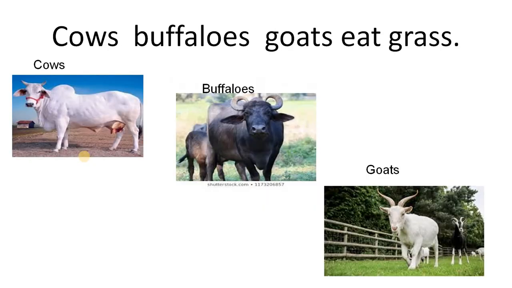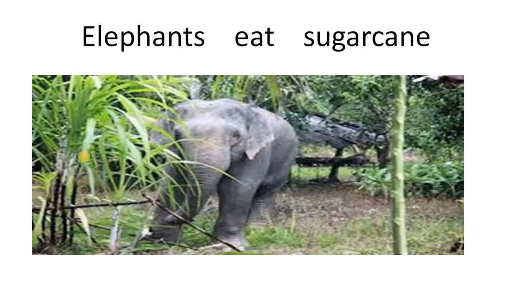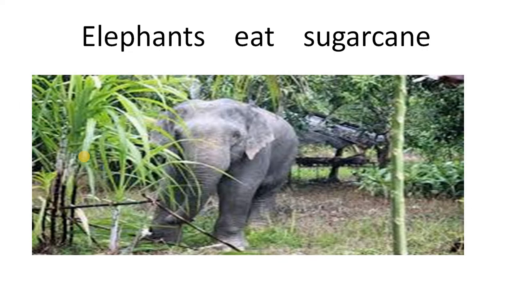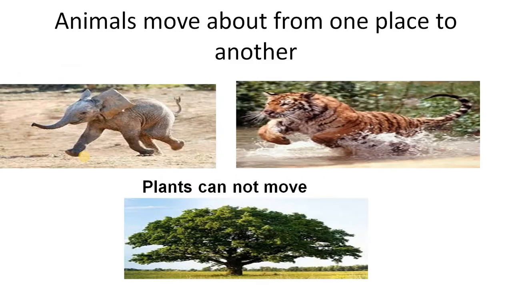Some animals and their favorite foods: cows, buffaloes, goats eat grass, whereas the elephant, which is the biggest mammal on the land, eats sugarcane, and other animals eat other animals.